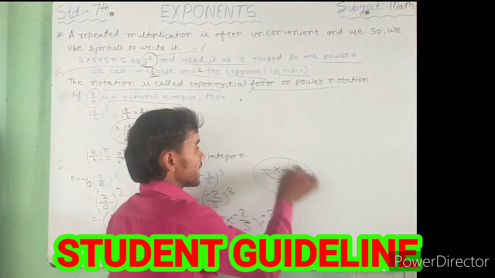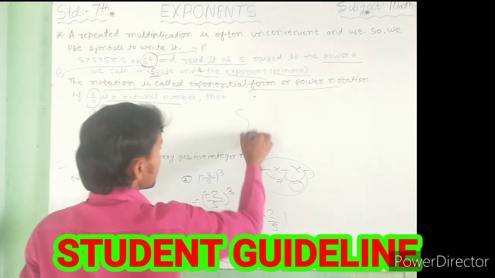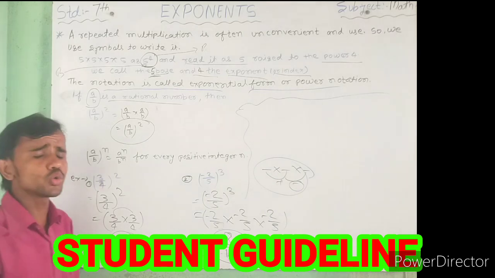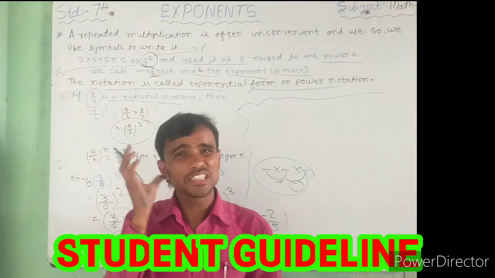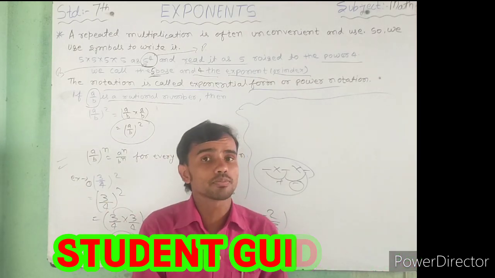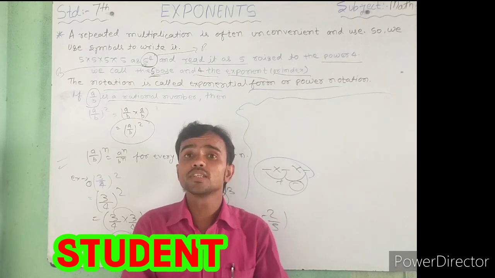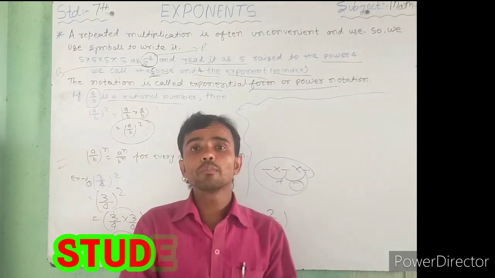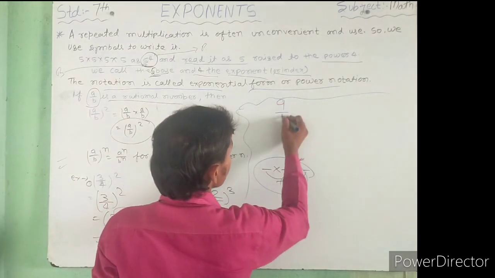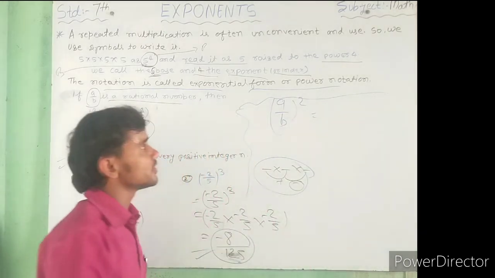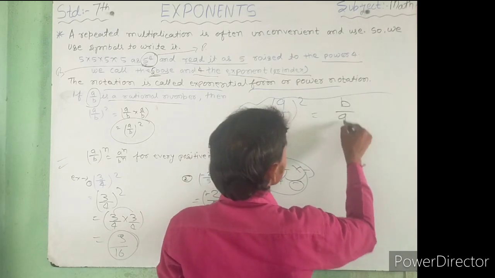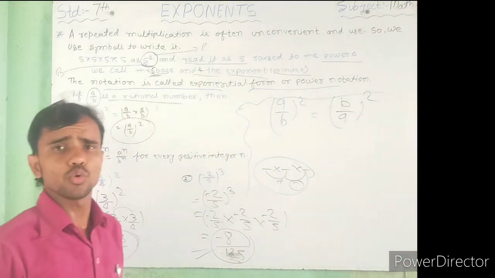Okay, so the next topic is the reciprocal of an exponent. My dear students, you also know what a reciprocal is. Reciprocal means just like an opposite. If your number is positive 5, what is the reciprocal? It's minus 5. For 1 by 2, the reciprocal is 2 by 1. So just like here, what is the reciprocal of a by b? Your answer is b by a, that's your reciprocal.